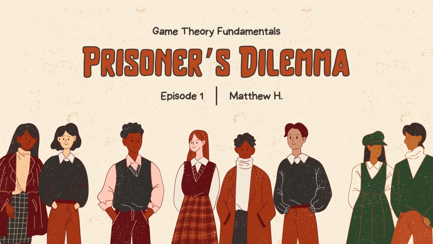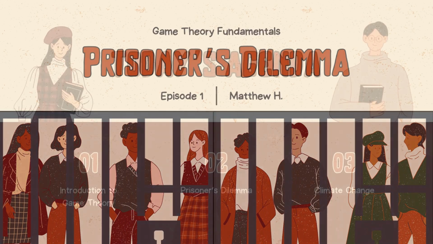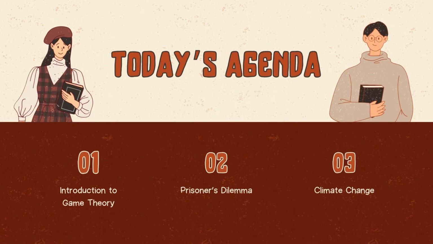Game Theory Fundamentals, Episode 1. Prisoner's Dilemma. For our first episode, we'll learn about what game theory is, and how it can help us understand and predict human behavior. What is the prisoner's dilemma, and how does it illustrate the tension between individual and collective rationality? How can the prisoner's dilemma be applied to climate change, and what are some possible solutions?